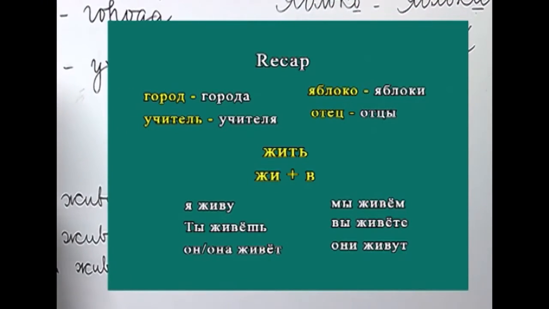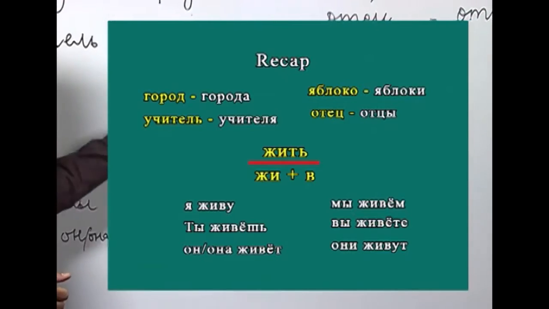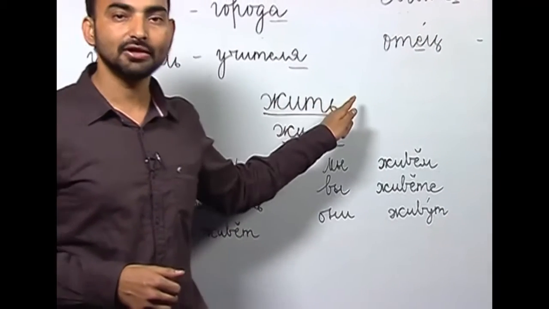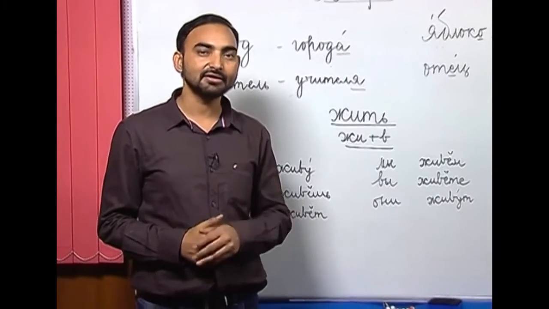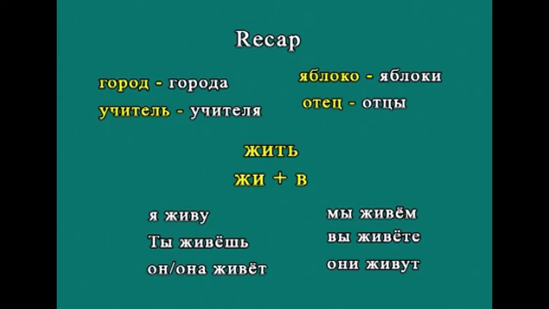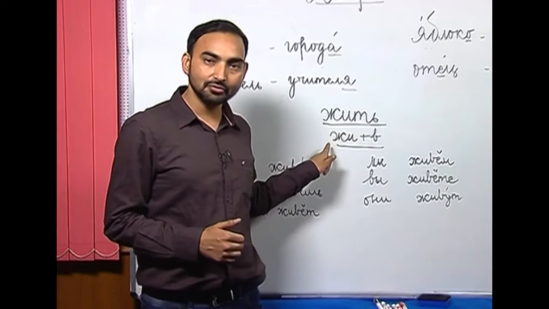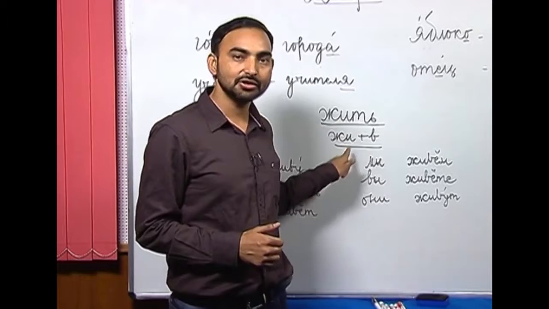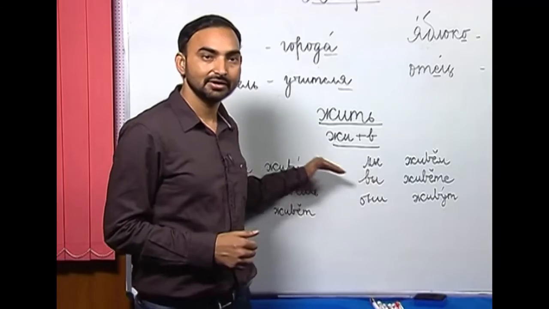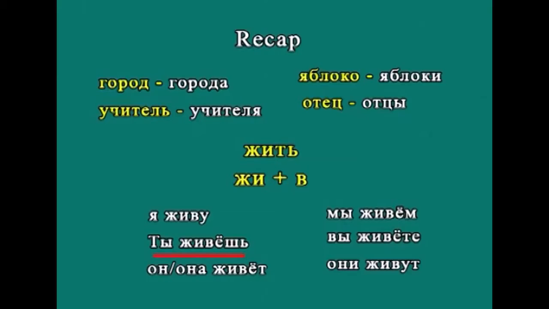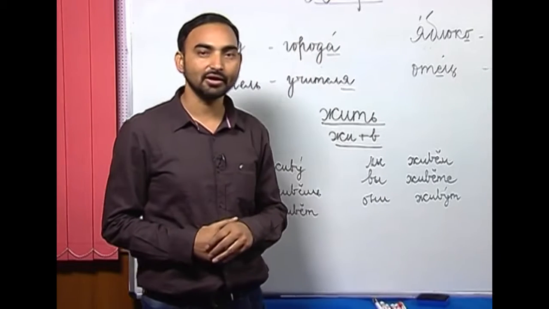Let's move on to the next topic we had done in the last lesson. The verb жить. Жить is to live, and how do we conjugate this verb? This is a slight deviation from the rules of conjugation that we had done. So instead of using the root, we are adding В, which is a consonant, to the root in order to conjugate this verb. For example, я живу, I live, ты живёшь, он, она живёт, мы живём, вы живёте, они живут. So that's all about the previous lesson.